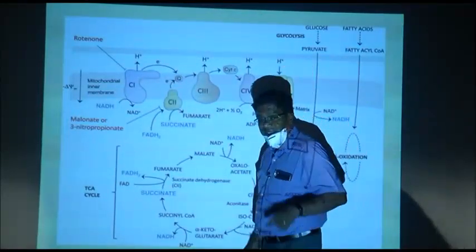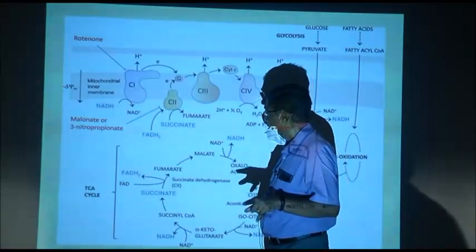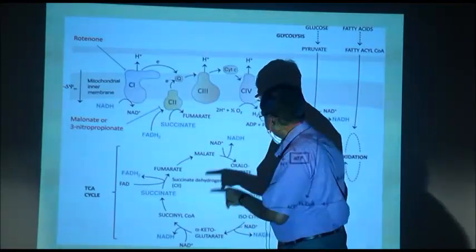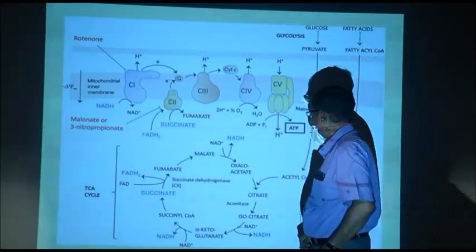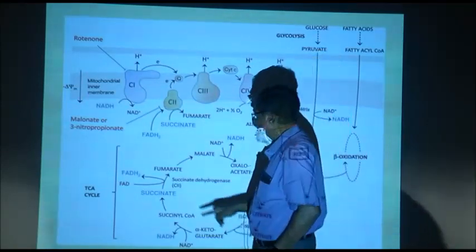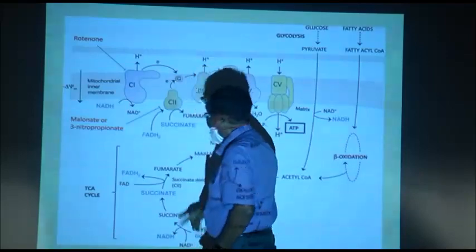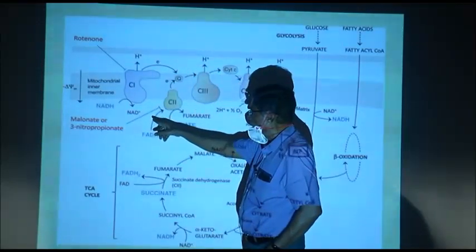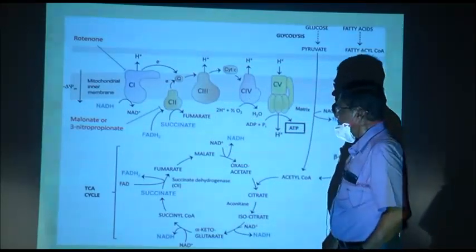Mitochondria have some complexes. Now, what are formed? NADH and FADH2. Here also you see NADH and FADH2. Now, there are several complexes in the mitochondrial inner membrane.